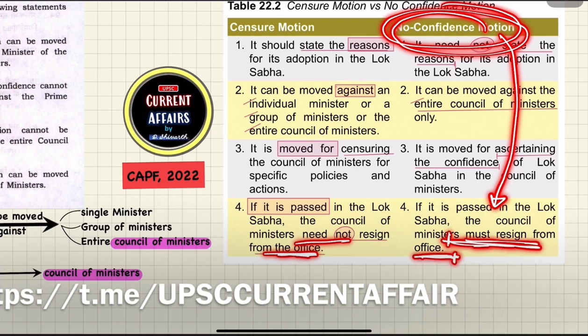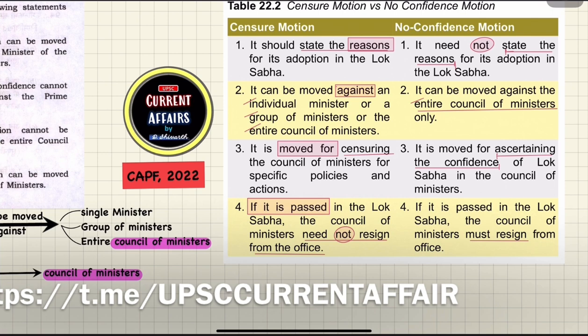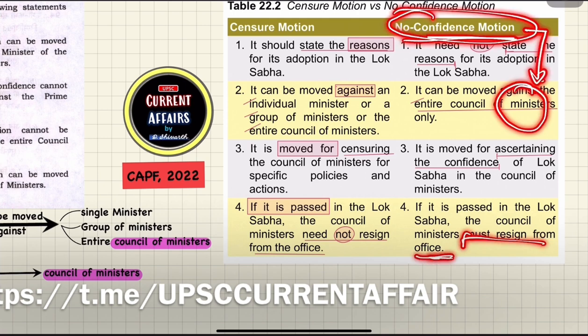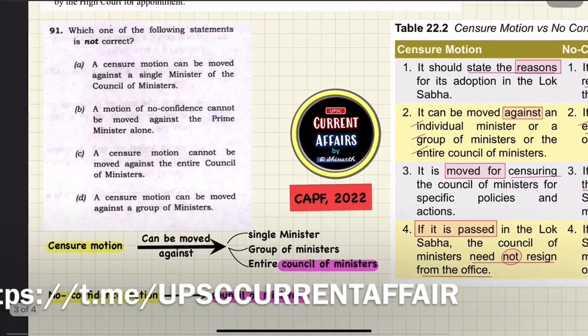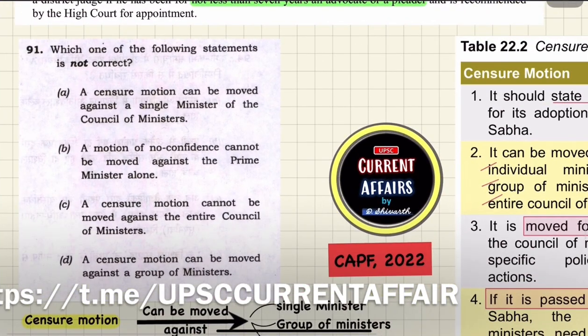Understood? So practically, if the no confidence motion is passed, then it is the dissolution of the Lok Sabha. Yes or no? If the entire council of ministers resigns, then there will be a dissolution of the Lok Sabha. Got it? So we just revised the 4 differences, and it is asking about one difference only, that the censure motion is moved against whom, and the no confidence motion is moved against whom.